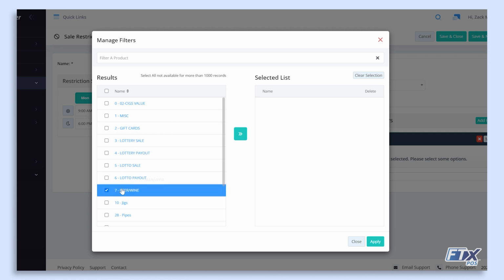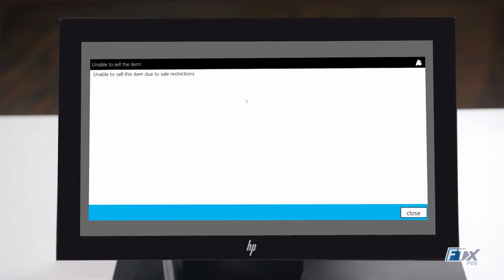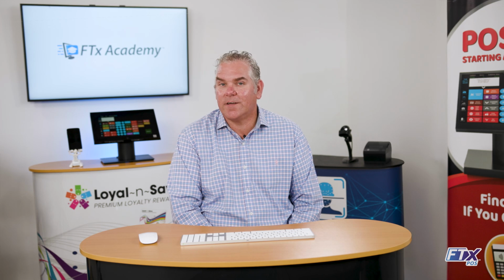Once configured, if the cashier attempts to sell an item during the restricted time, the POS will stop them. It'll show them a message explaining why the item can't be sold and the item will not be added to the sale. So hopefully this FTx fact helps you stay on the good side of the law.